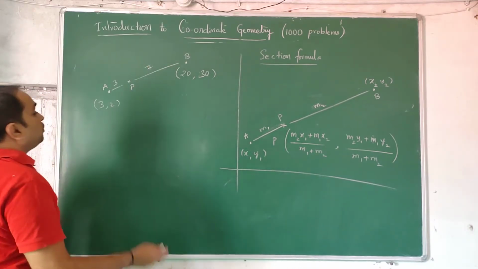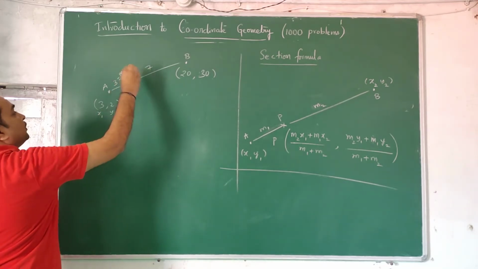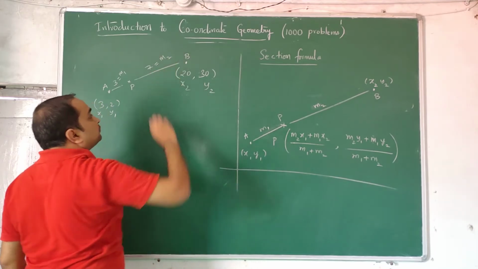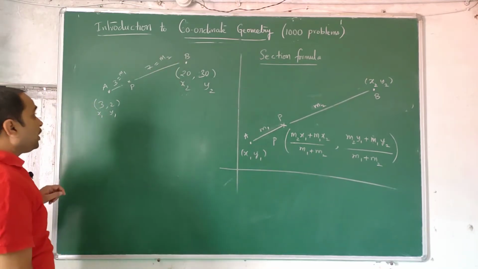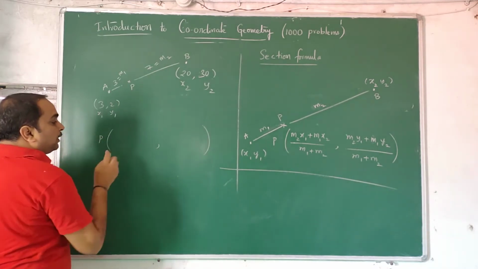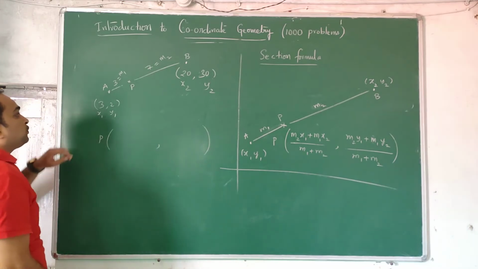The ratio is 3:7. Then you use the formula. This is x1, y1, this is m1. This is x2, y2, this is m2. Now apply the formula. That point P of interest will be two numbers with a comma in between. So this one is m1.